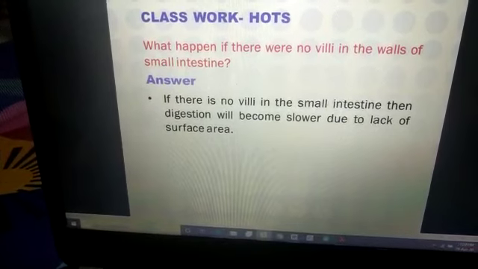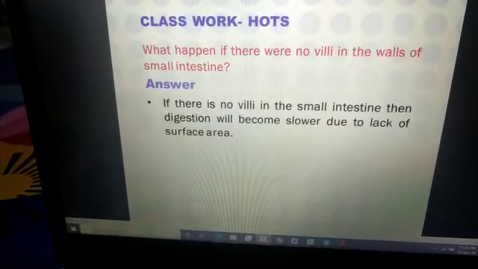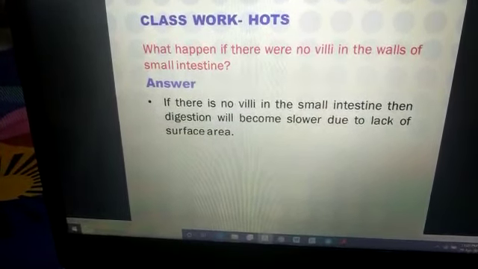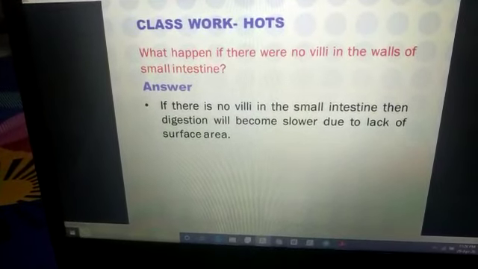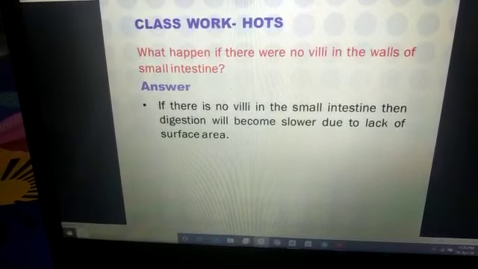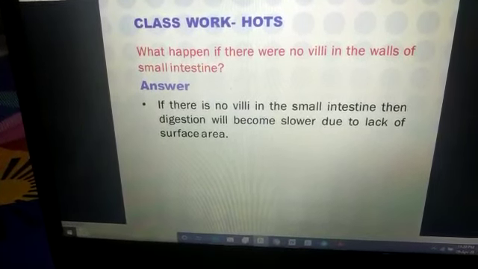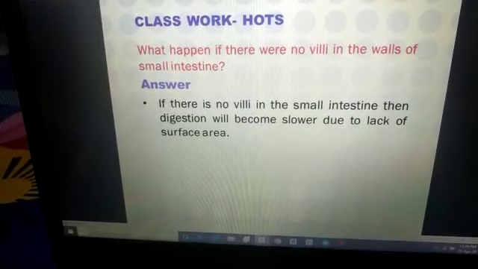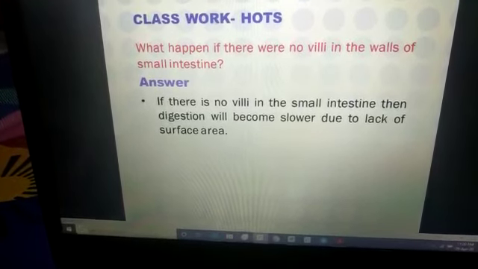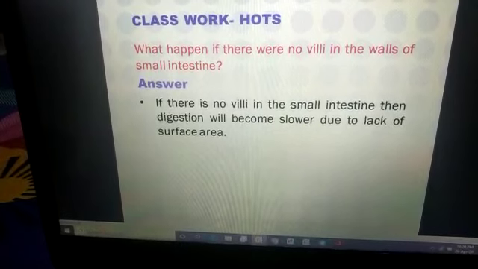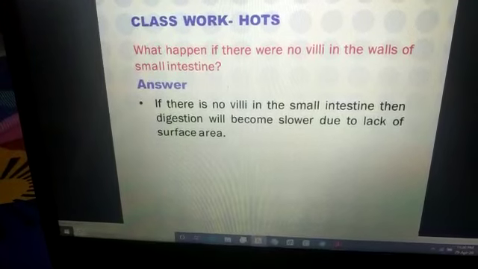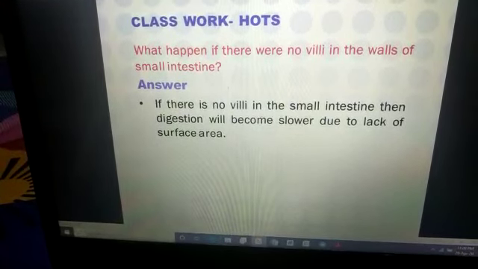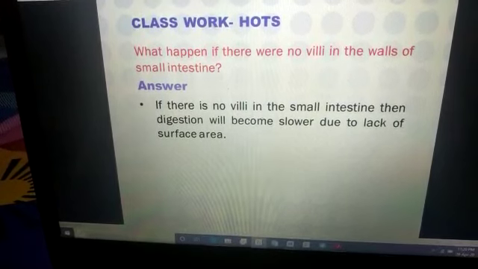As you all know, villi play the role of increasing the surface area. So if villi are not there, the surface area will not increase, and the process of digestion will get slower, because it takes more time for the movement of food from upside to downwards. Write down the answer: if there are no villi in the small intestine, then digestion will become slower due to lack of surface area. Write it down in your notebook properly.